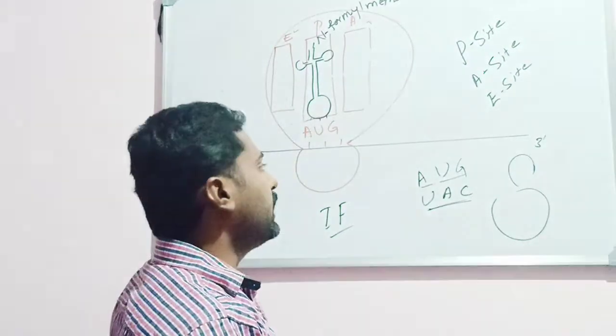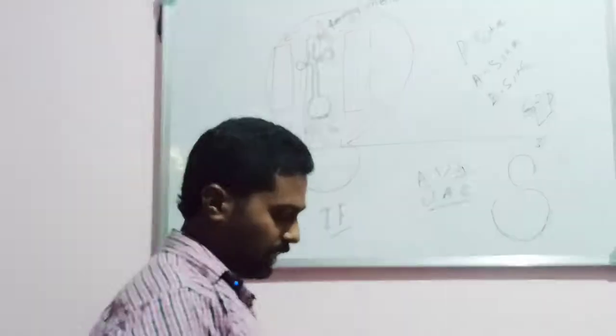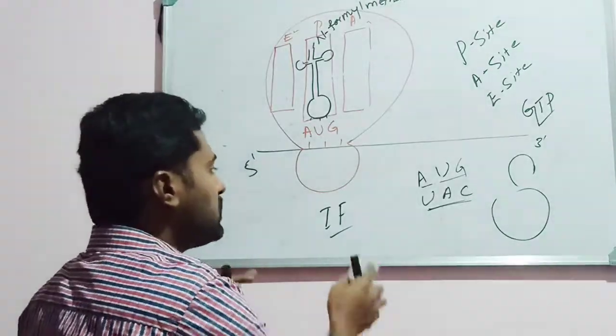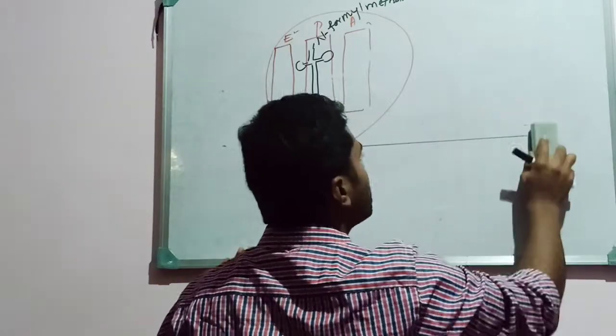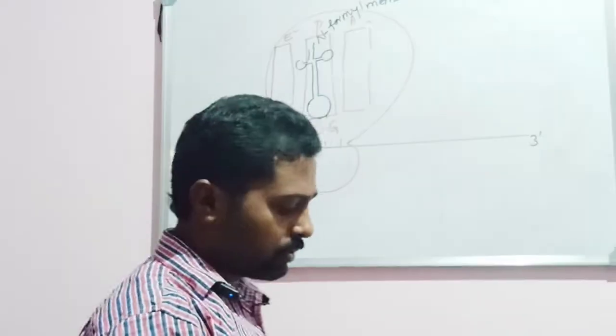Okay, so it requires energy in the form of GTP. Okay, in the form of GTP, remember. Then the next step is what is called as elongation. Elongation, it is a second step, that is just like a middle, isn't it? But you should know one difference here in case of the prokaryotes and eukaryotes.